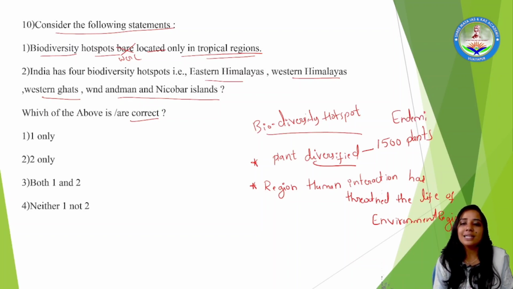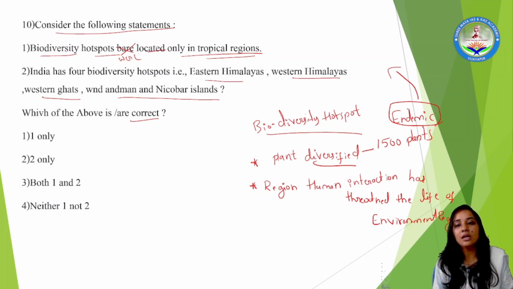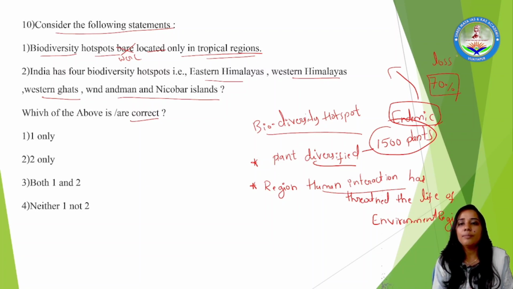Endemic means plants found in that same region. Elsewhere they do not grow. If they do, these plants have been taken to those places for a growing purpose, but endemic means they are present in that region itself. So more than 1500 plants are present in one region, which is continuously disturbed by human interactions. The damage has caused 70% of that land to be affected and loss of biodiversity has been seen there.